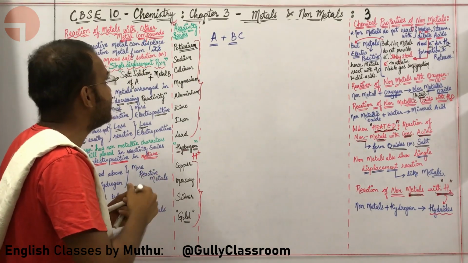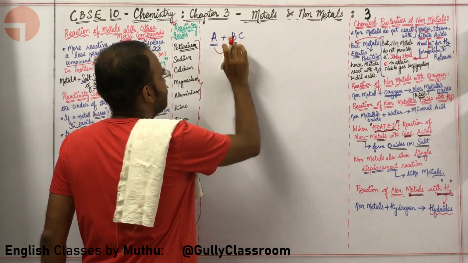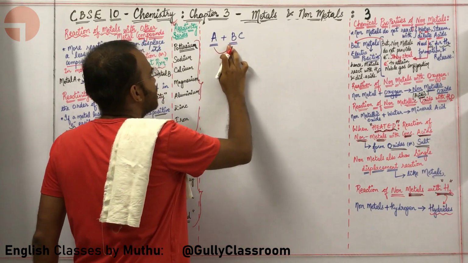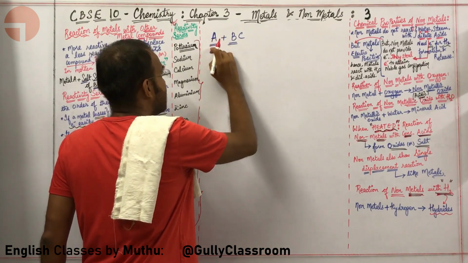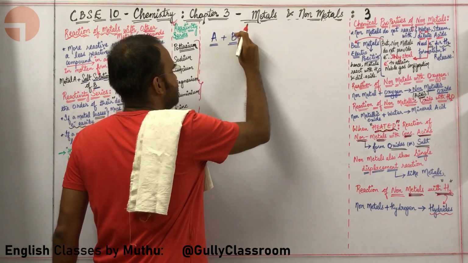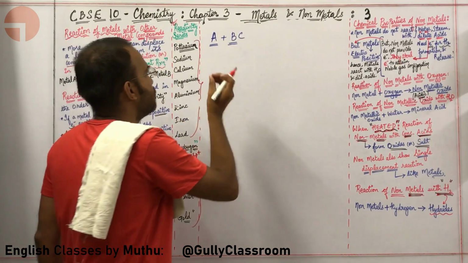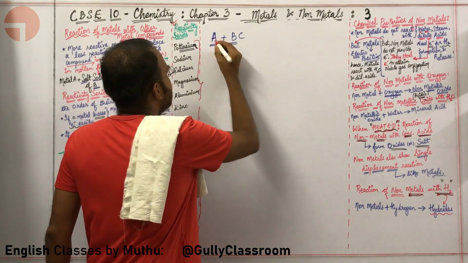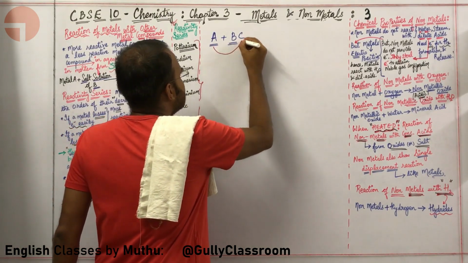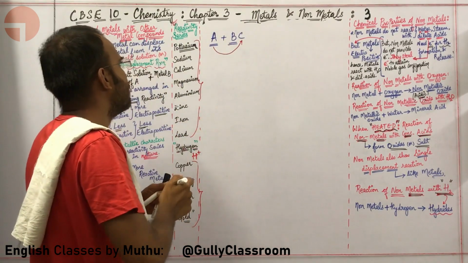The more reactive metal A displaces the less reactive metal B out of the compound. Let me repeat myself. The more reactive metal A comes here, fights with B, sends B outside and joins with C. So, in a single line, a more reactive metal displaces B, a less reactive metal, from its compound.